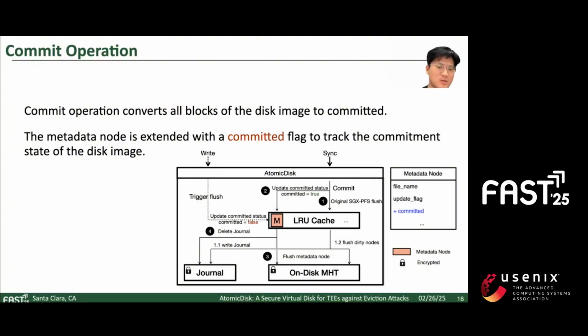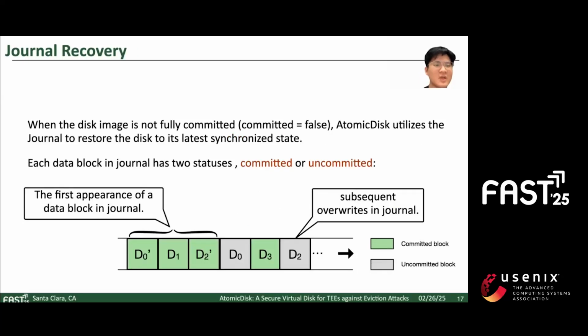Conversely, the internal flush operation, which may be triggered by a write command, sets the committed flag back to false. This indicates that the disk image represents an unanticipated snapshot generated as a result of cache eviction. If the flag is set to false, indicating an uncommitted state, the disk image cannot be opened directly. Instead, we rely on the journal to recover the disk image to the latest synchronized state.